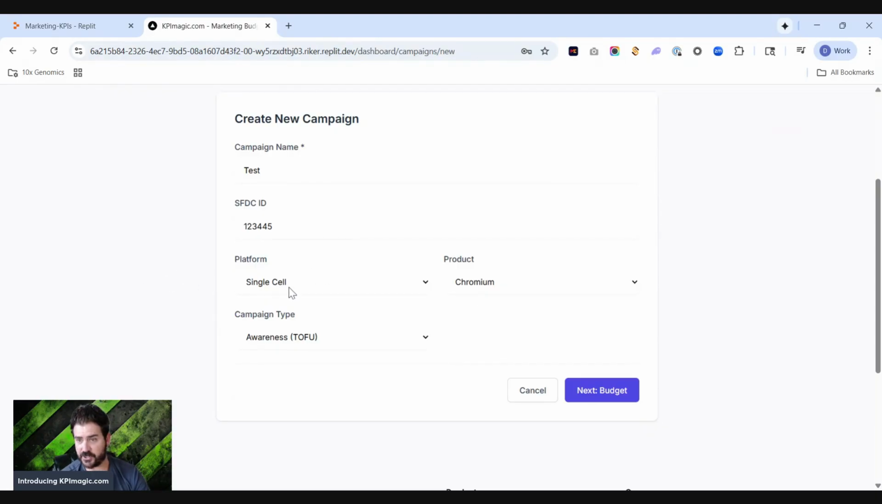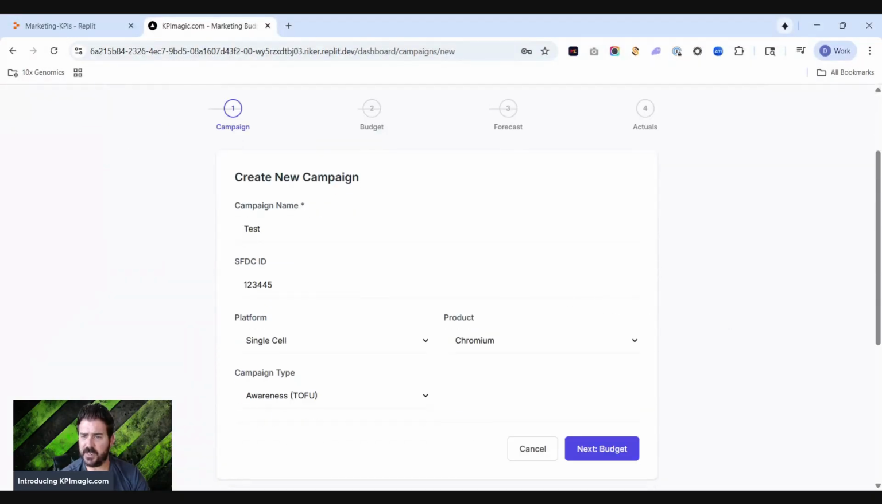Although these need to change. I actually just realized that these are set for every user. So I'm going to need to change these and make these more dynamic so that people can change these on the fly. But that's what I have so far. And then what type of campaign is it? Awareness, engagement, conversion, top of funnel, middle of funnel, or bottom of funnel campaign, right?